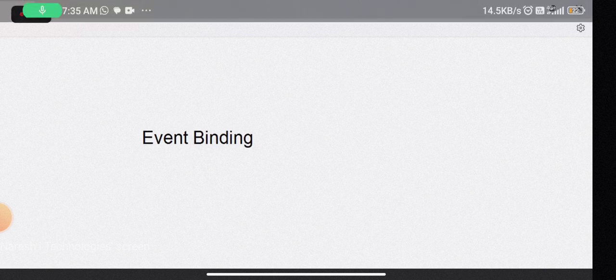Event binding in React, how it works. Generally, this is not a topic of learning in React because JavaScript already teaches you everything. Anywhere you see React-related tutorials, you will not find much about events, because people who have an idea about events in JavaScript find the same works in React.